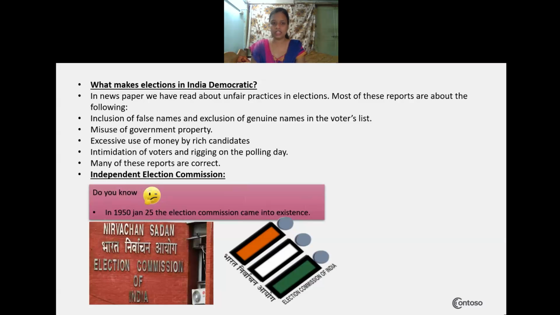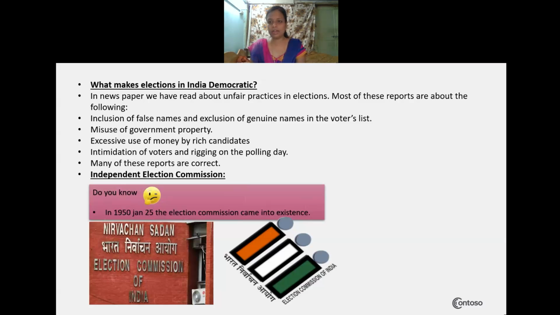Sometimes they will do threatening. Sometimes they will do ballot paper malpractices, putting some votes into the ballot box. To avoid such things, a new technology was introduced called the EVM machine. Even with the EVM machine, candidates used to say that it was not showing correctly, that the votes went to one person only due to technical issues. For that reason, the election commission reformed it again.